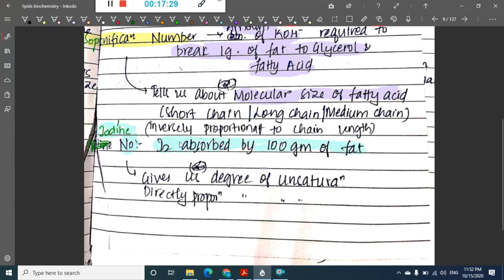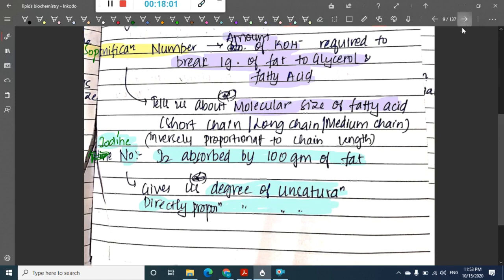It tells us about the degree of unsaturation, and it is directly proportional to the degree of unsaturation. So that is iodine number.